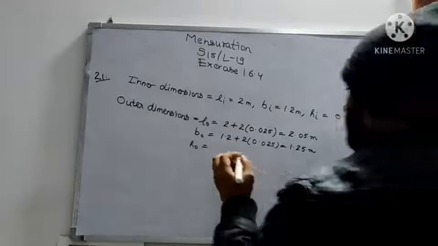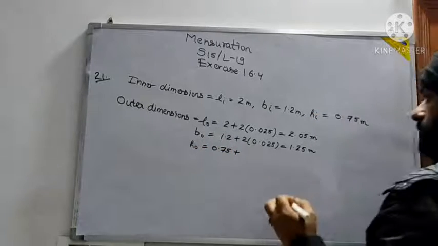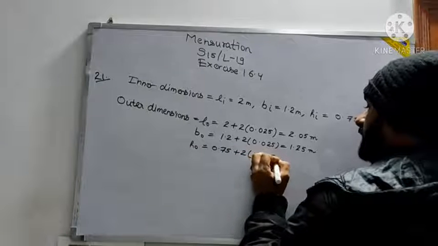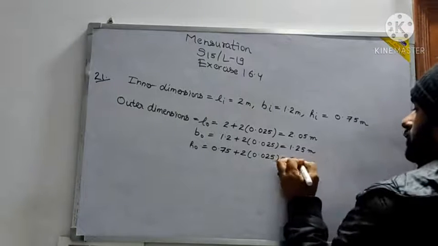So 0.75 plus 2 into 0.025. You may write here that Li means inner length, inner breadth. So again 0.025 into 2 plus 0.75, that means 0.8 meter.